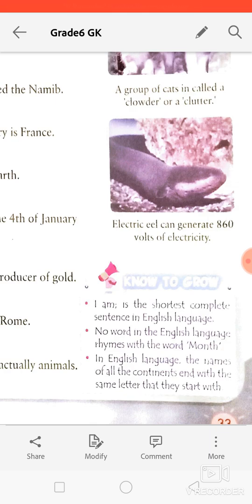This is an amazing fact that I came to know today: the name of each continent ends with the same letter that it starts with. You can take it as your job to search whether this statement is true or false. Actually it is true, but you can check it. You can find the names of all the continents and check the spellings, as they start and end with the same letter.